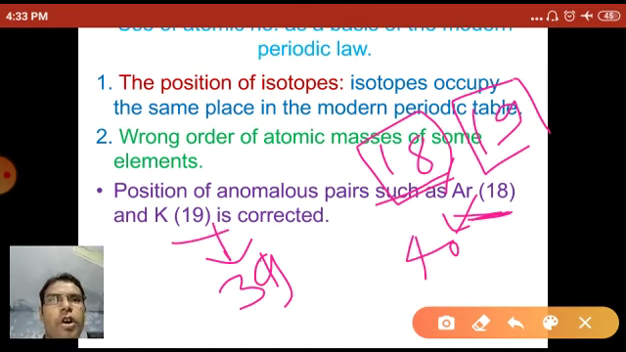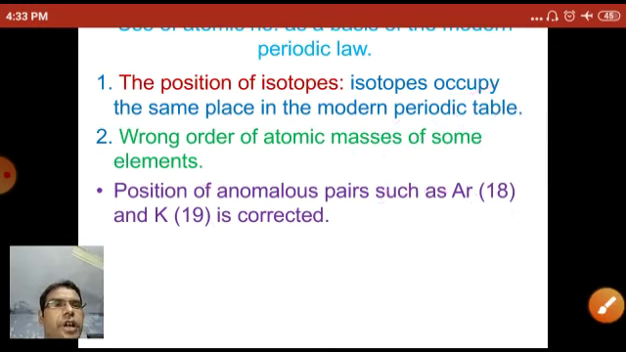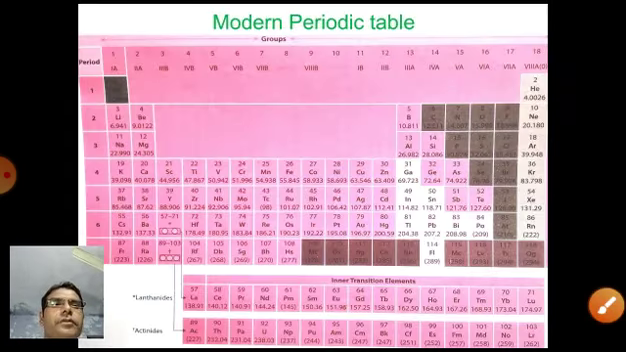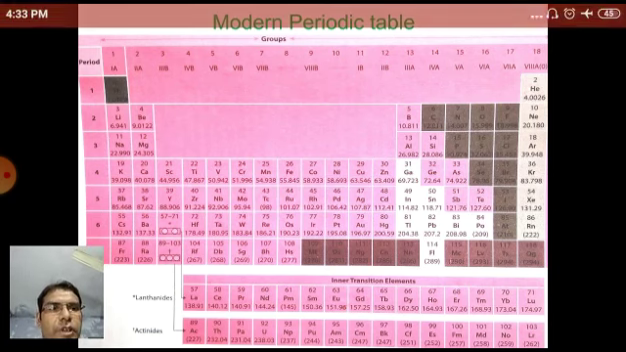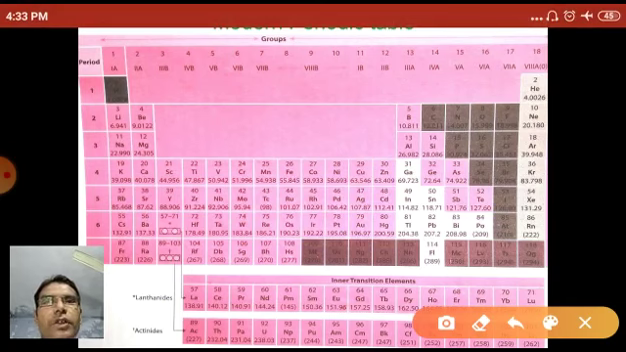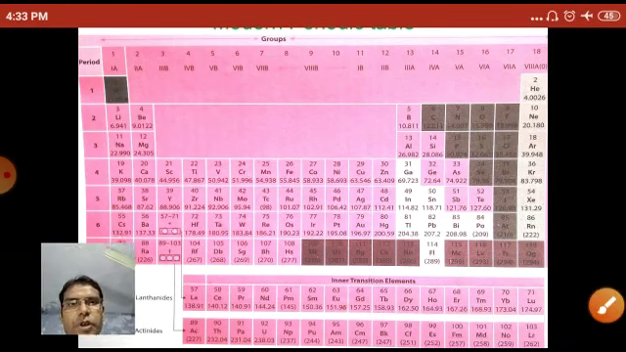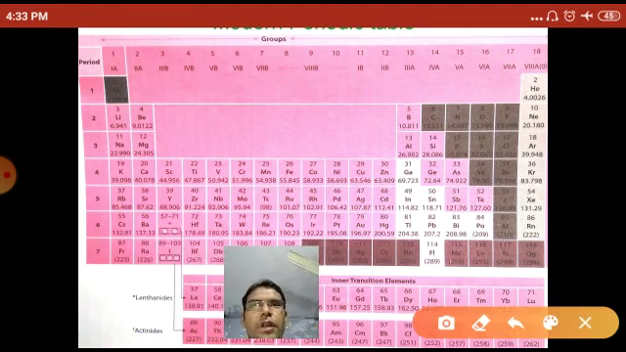So the wrong order of the atomic masses of some elements can be corrected when using the atomic numbers, not the atomic mass. Now this is the modern periodic table. In the modern periodic table, there are seven periods: period number 1, 2, 3, 4, 5, 6, 7.